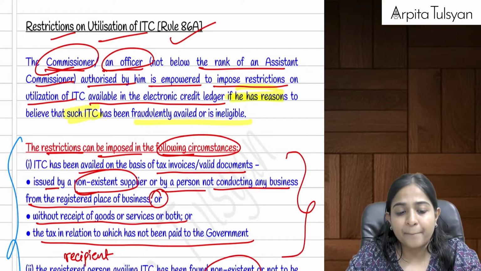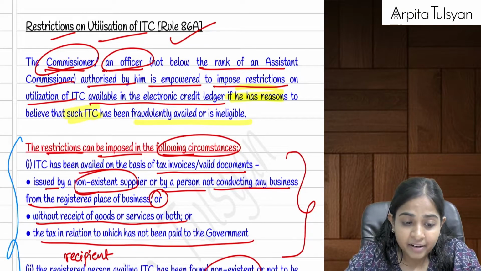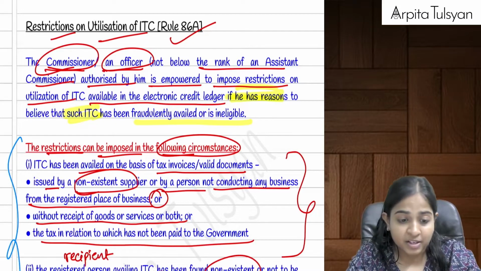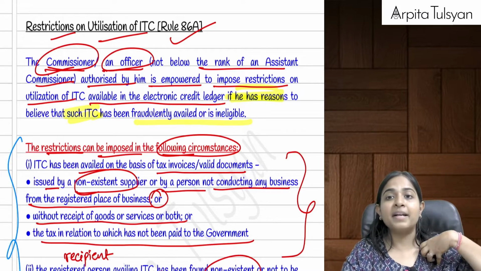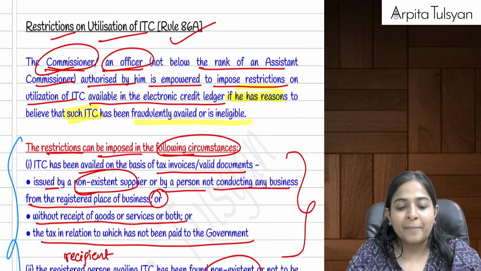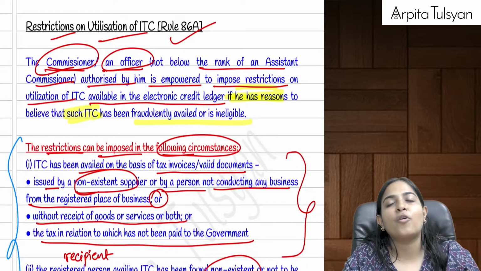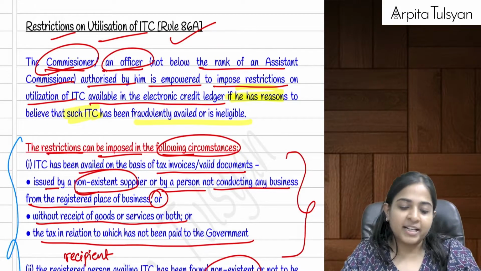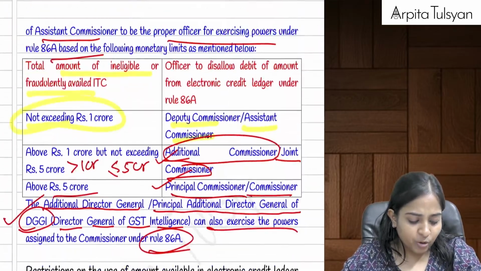For example, let's say the supplier is a non-existent, bogus supplier. Or if I have taken the credit but I have not received the goods or services. Or if the taxes do not at all reach the government, or if the recipient is a bogus person, non-existent, existing only on paper, then in such cases it is a case of fraud. Therefore, the Commissioner or an officer not below the rank of Assistant Commissioner can put a restriction that you cannot utilize the ITC.